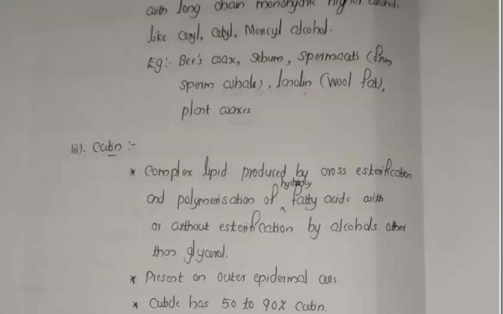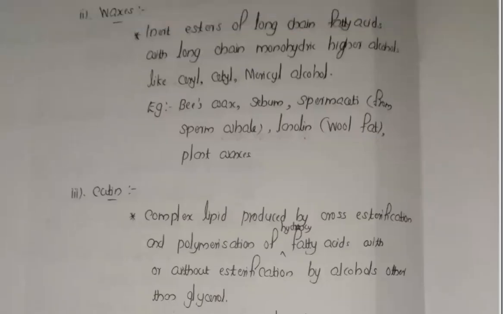Now coming to the second one, the waxes. Waxes are inert esters of long chain fatty acids with a long chain monohydric higher alcohol like ceryl, cetyl, methyl alcohol. Examples: beeswax, sebum, spermaceti from sperm whale, lanolin, wool fat, plant waxes. These are for NEET. Learn the headings only for your board exam.